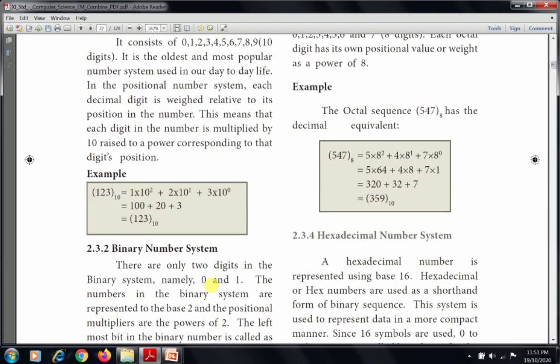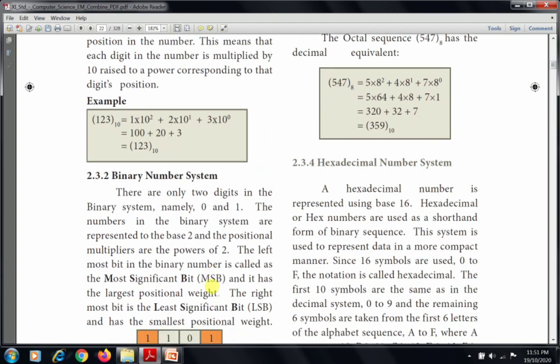So the next number system is binary number system. There are only 2 digits in the binary number system, namely 0 and 1. The numbers in the binary system are represented to the base value 2, and the positional multipliers are the powers of 2. So since the base value is 2, the positions are powers of 2: 2 power 0, 2 power 1, and we can find out the value using that position.